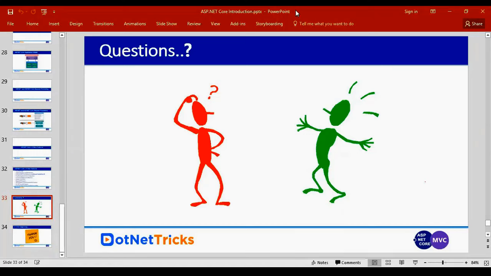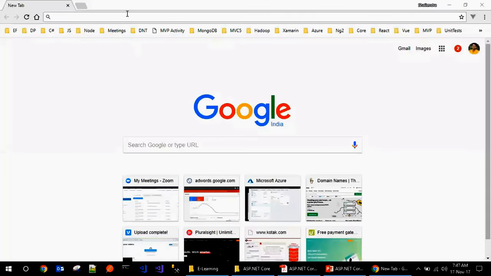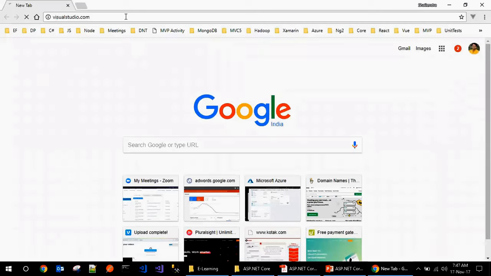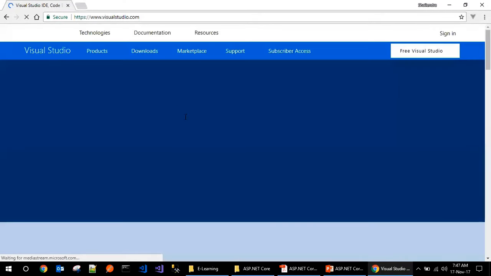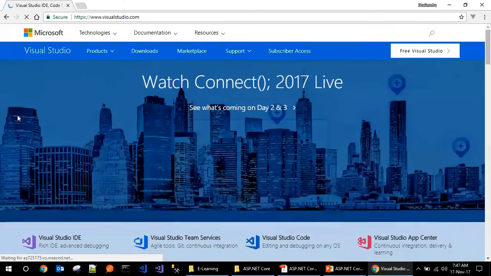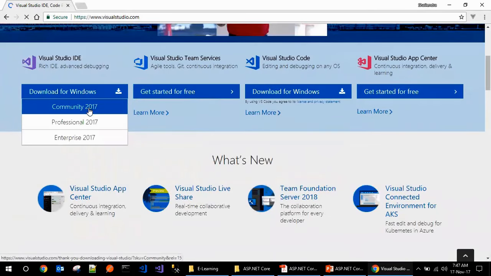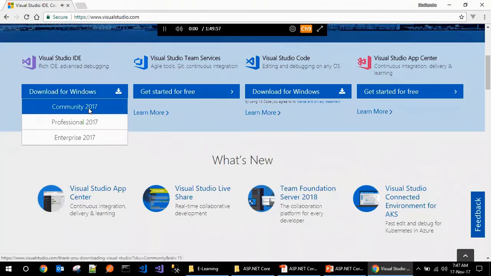And even if you are looking for a personal experience, or if you are running a small organization, Visual Studio is free. You don't need to pay anything. You don't need to purchase a license. So don't worry about the Visual Studio licensing cost, because we have the Visual Studio Community Edition. You can download the Visual Studio Community Edition. This is free to use for personal use, and this is also free for small organizations.